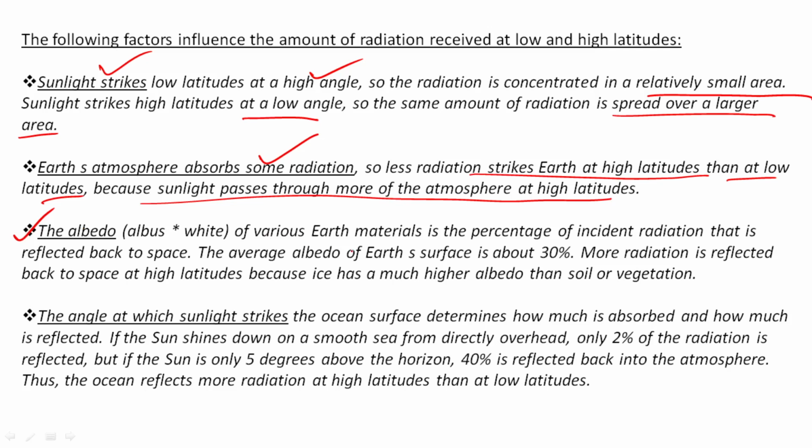The average albedo of Earth's surface is about 30%. More radiation is reflected back to space at high latitude, because ice has much higher albedo than soil or vegetation. Because the polar regions are covered with ice, they will reflect more because of the highest albedo.